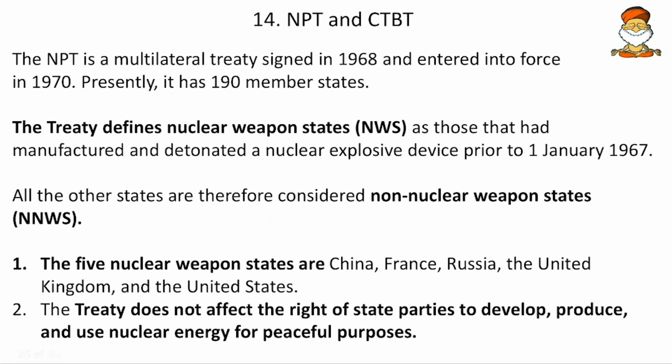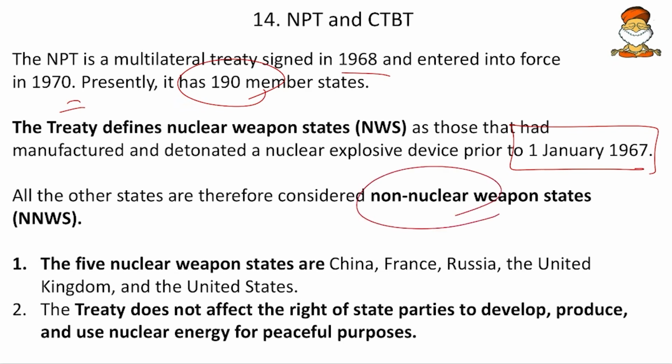Okay, then coming to the next, the NPT, the Non-Proliferation Treaty. It is a multilateral treaty signed in 1968 and entered into force in 1970, and it has 190 members. The treaty defines nuclear weapon states as those that had manufactured and detonated a nuclear explosive prior to 1st January 1967. So these have the ability to have and own nuclear weapons, and others cannot, and all the other states are therefore considered non-nuclear weapon states. And then the provisions: the 5 nuclear weapon states are China, France, Russia, the United Kingdom and the United States.